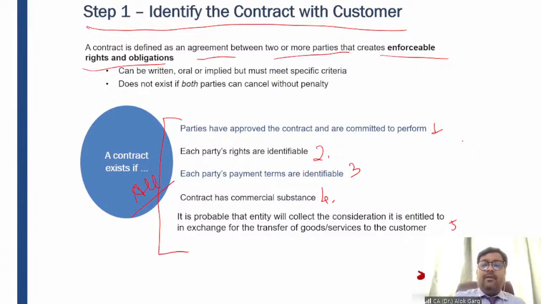So guys, when we are entering into these kinds of contracts, we are paying advances to the supplier or manufacturer, right? Because it has to incur a huge cost.